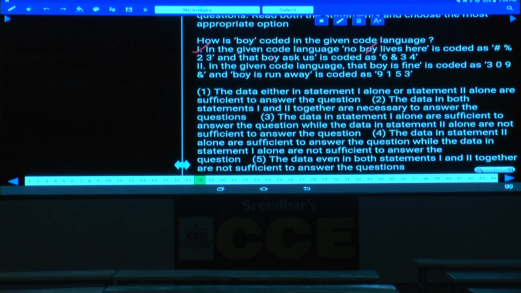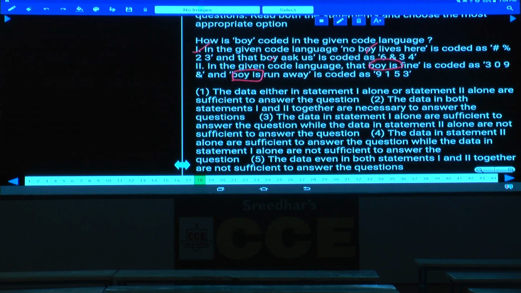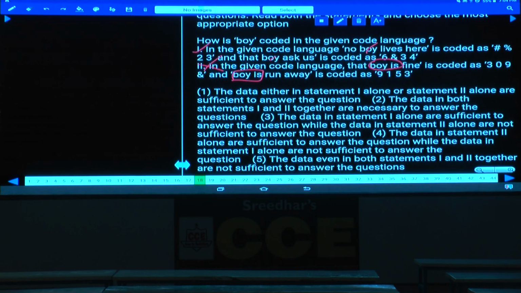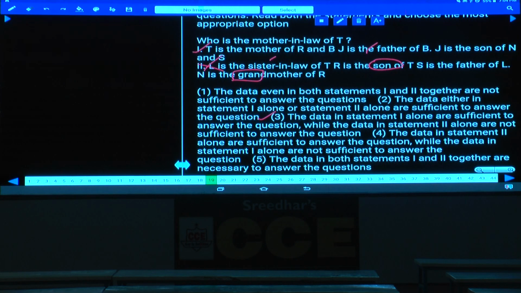And in the second one, that boy is fine, boy is run. Now here there are two words, boy and is, which are common, so two codes will be common, and the code to the word boy cannot be identified individually. Two alone is not sufficient, and so one alone is sufficient. One alone choice please, choice 3 is the answer. Now this is about question number 18, then the 19th one.